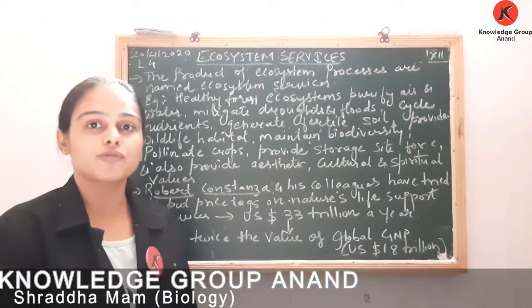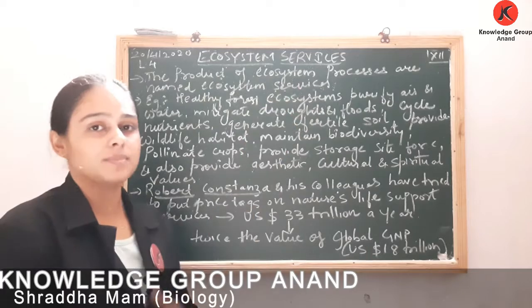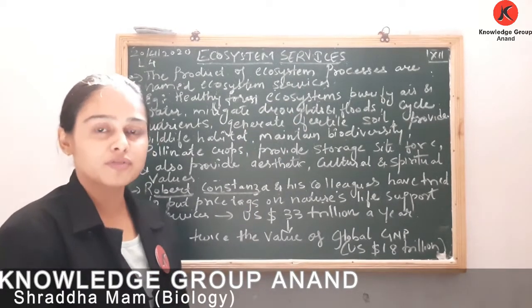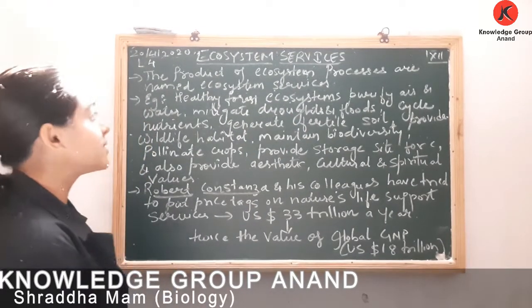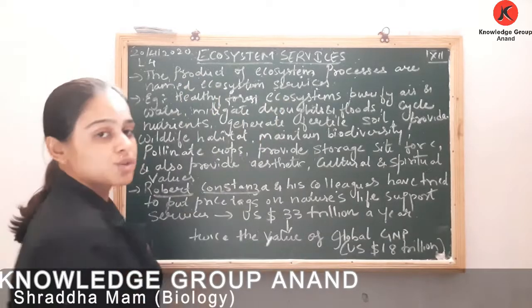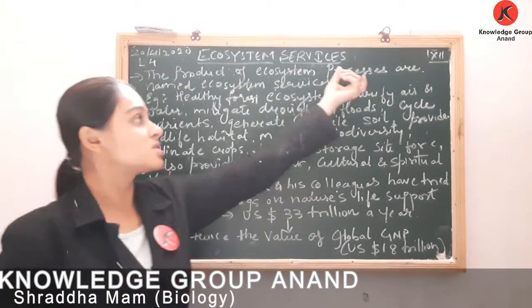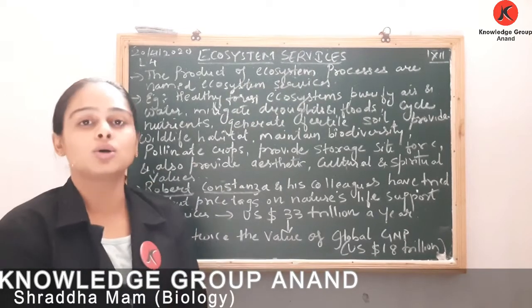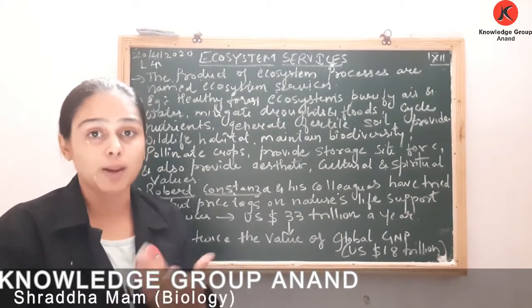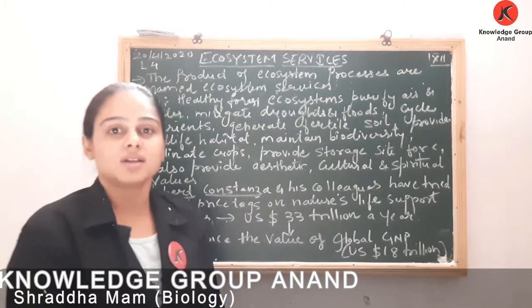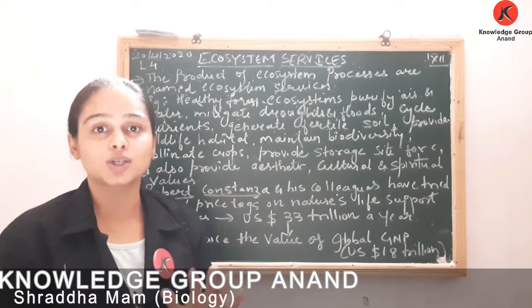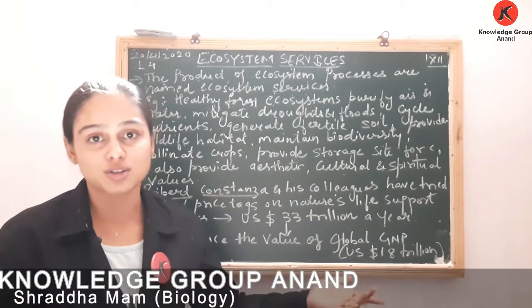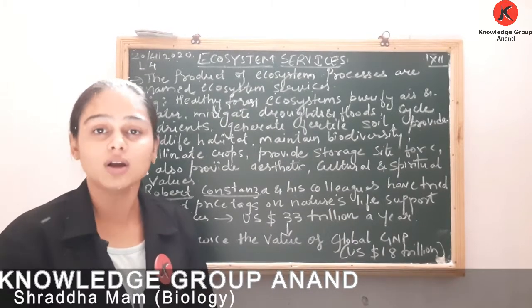So the last topic of your chapter is ecosystem services. Now how can we define ecosystem services? It is nothing but product of ecosystem processes. Ecosystem processes की जो सारी products होती है comes under your ecosystem services. And the most important thing is that these ecosystem services are totally free of cost. So we are taking it for granted, right?